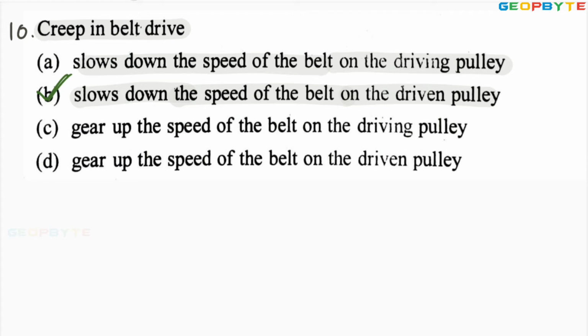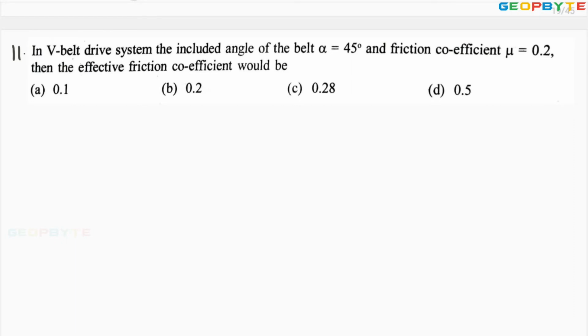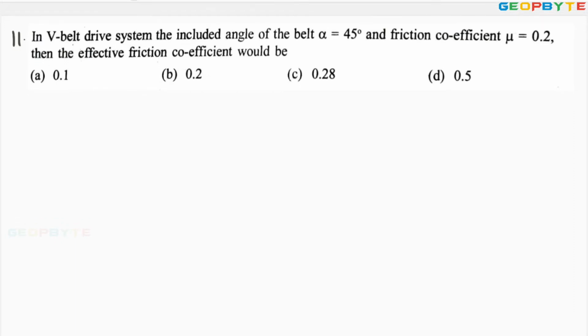Let us take one more problem. Look at the next problem. In a V belt drive system, the included angle of the belt alpha equal to 45 degrees and coefficient of friction 0.2. Then the effective coefficient of friction would be, it is like this.